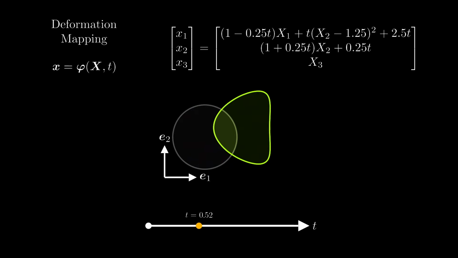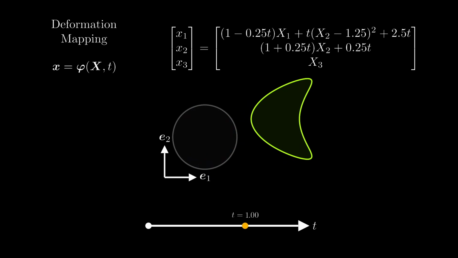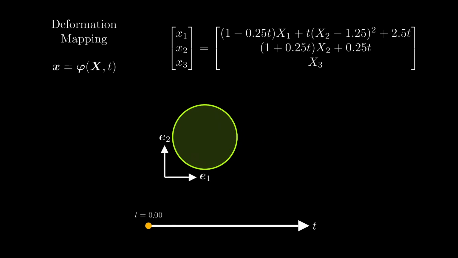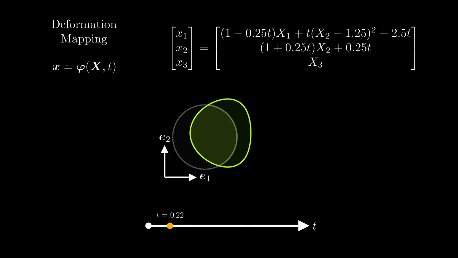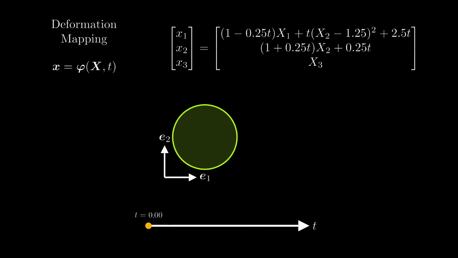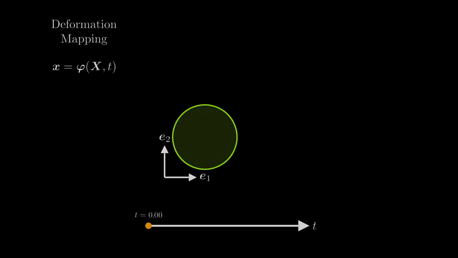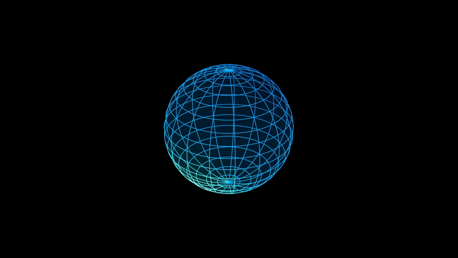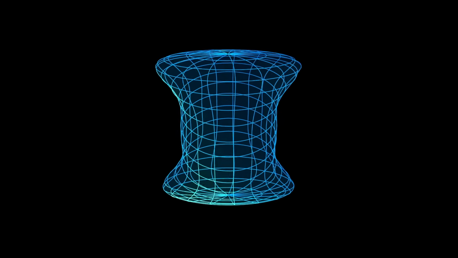Now that we have learned about the deformation mapping and the deformation gradient, what can we do with this knowledge? It's important to note that in this video we have assumed that the deformation mapping is known. In reality, however, the deformation mapping is usually not given. More often we face situations where we know the forces acting on an object and our objective is to compute its deformation. To do this, we typically rely on computer simulations, and to implement these simulations, we need to further develop our continuum mechanics theory.